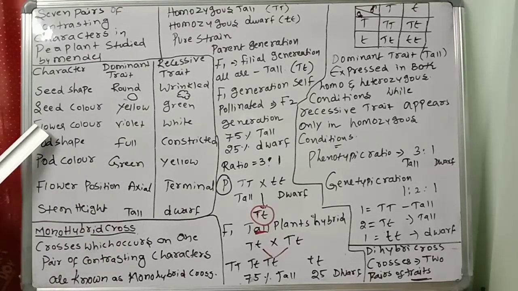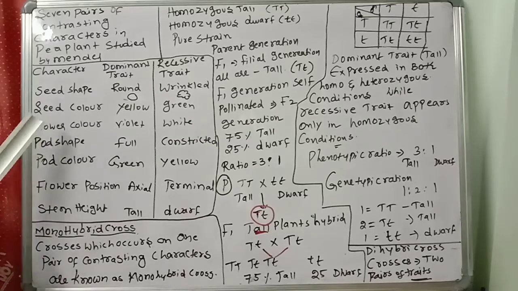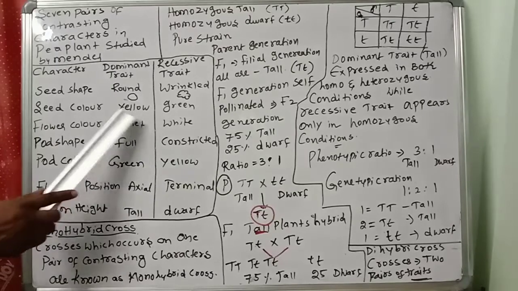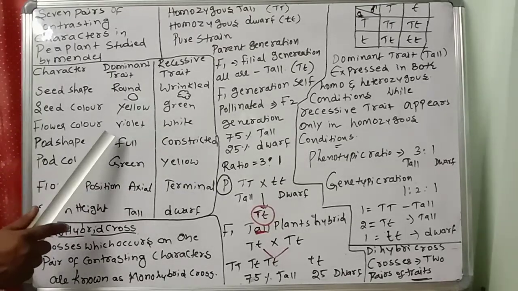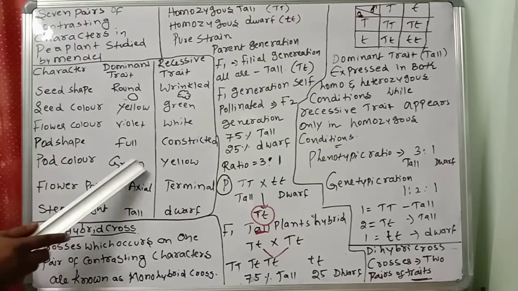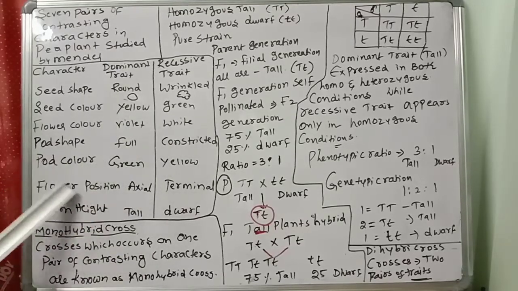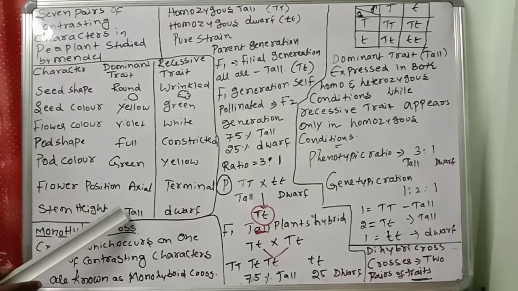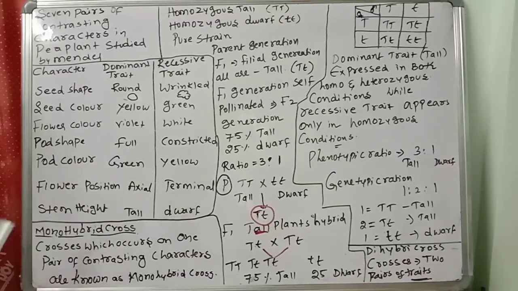He studied monohybrid, dihybrid and trihybrid crosses. Flower color: violet is dominant, white is recessive. Pod shape: full is dominant, constricted is recessive. Pod color: green is dominant, yellow is recessive. Flower position: axial is dominant, terminal is recessive. Stem height: tall is dominant, dwarf is recessive.